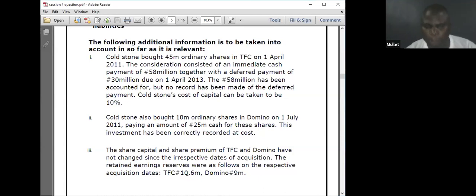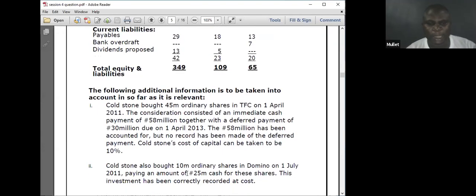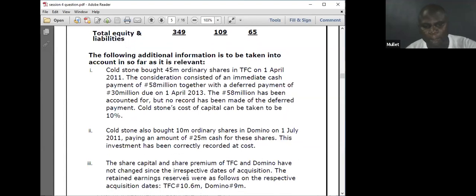Share capital, 50. Share premium, 20. Retained earnings, they've given me 10.6. I'll put it in the net assets at the date of acquisition.